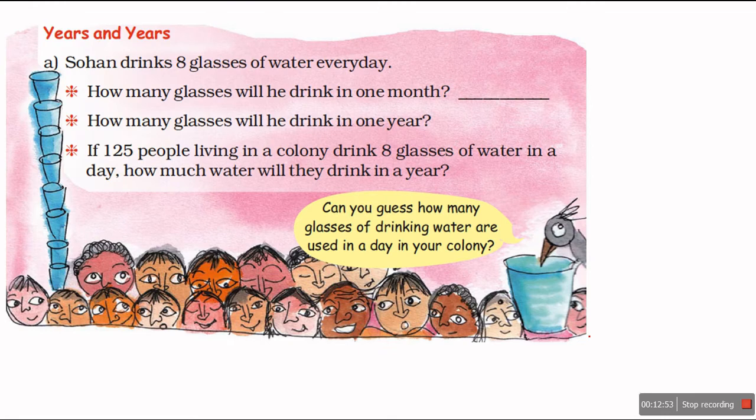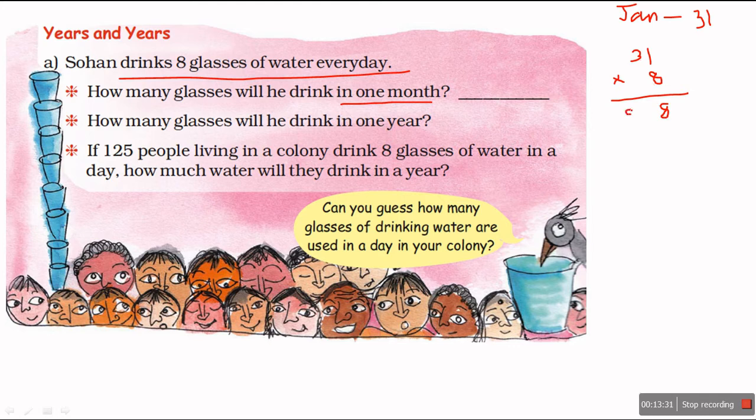Sohan drinks 8 glasses of water every day. How many glasses of water will he drink in a month? If it is January, you know, January has 31 days. So 8 glasses of water in one day, so 8 into 31 glasses of water in a month. 8 1s are 8, 8 3s are 24.